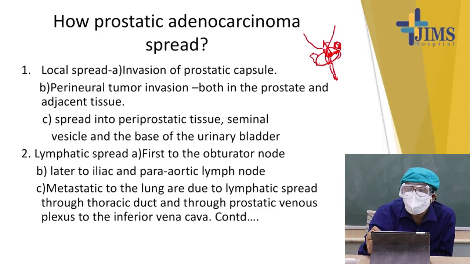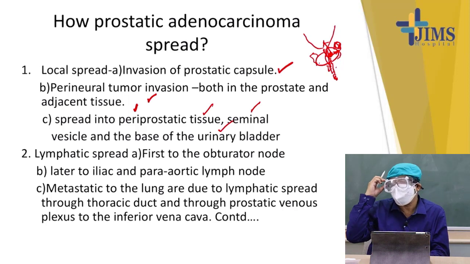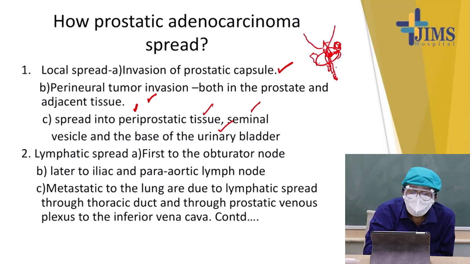So, direct spread includes invasion of the prostatic capsule, perineural tumor invasion both in the prostate and adjacent tissue, and spread to the periprostatic tissue, seminal vesicles, and base of the urinary bladder. That can be the direct or local effect of prostatic carcinoma. Lymphatic spread: first the obturator lymph nodes, then the iliac and para-aortic lymph nodes can be affected. And metastasis to the lung can occur by lymphatic spread through the thoracic duct and through the posterior venous plexus to the inferior vena cava.